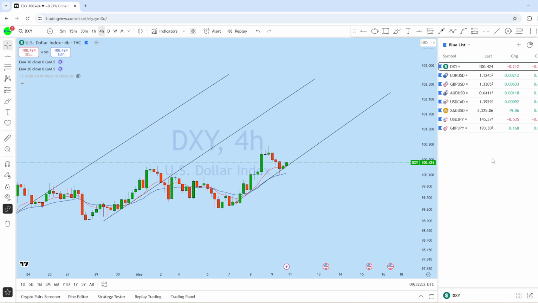So in this weekly forex forecast, I'm going to look at DXY, euro dollar, British pound US dollar, AUD USD, dollar CAD, XAUUSD, dollar yen, and GBP JPY.